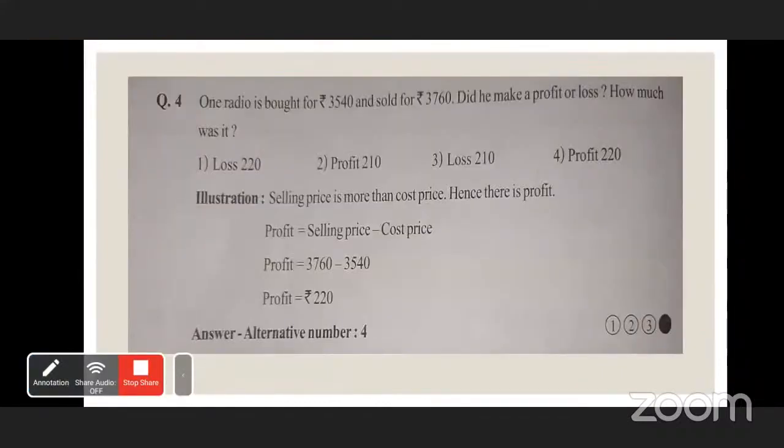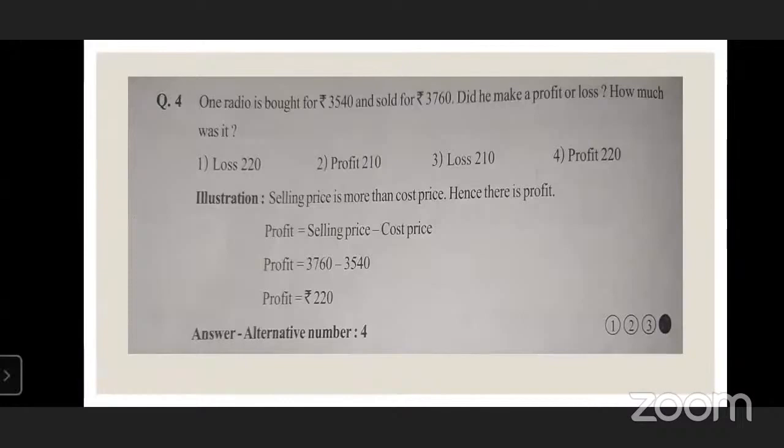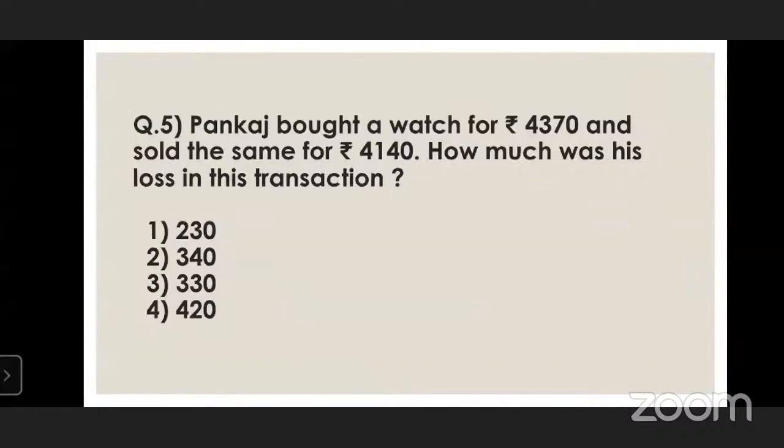Here the illustration is given. Selling price is more than cost price, hence there is profit. So profit is equal to selling price minus cost price. So profit is 3,760 minus 3,540. That is, profit is 220 rupees. So, question number 5.